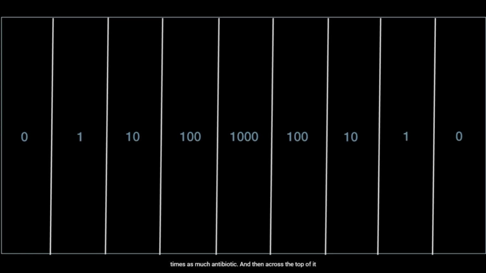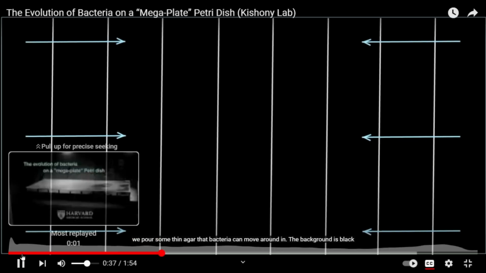And then across the top of it, pour some thin agar that bacteria can move around in. The background is black because there's ink in it, and the bacteria appear as white. First, you see they spread in the area where there's no antibiotic, up until the point they can no longer survive. Then a mutant appears on the right. It's resistant to the antibiotic, it spreads, until it starts to compete with other mutants around it.